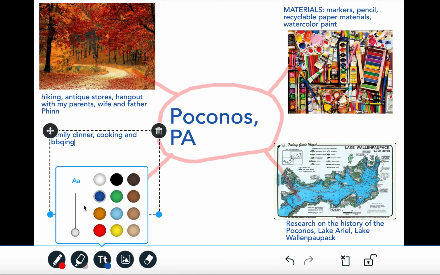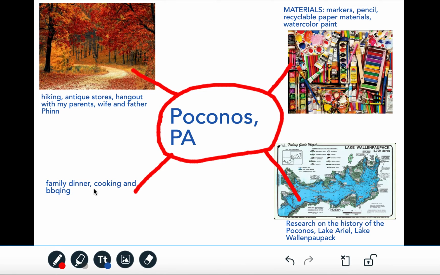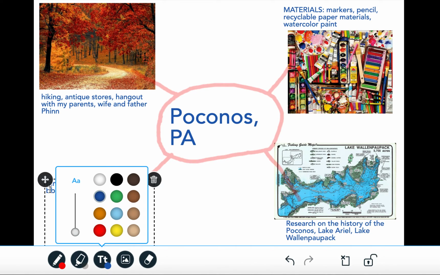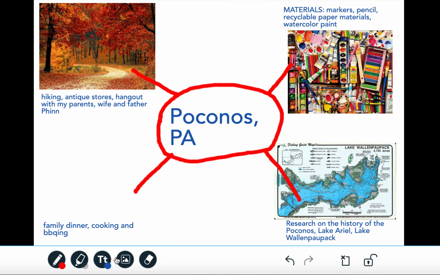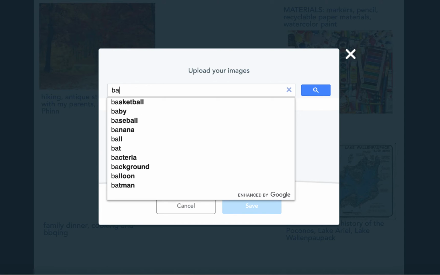All right, make that just a little bit bigger. Looks good. Drag it down. Let me go ahead and go back to that again. I'm just going to drag this down a little bit. Okay, looks good. And then I'm going to add in a picture of a barbecue.